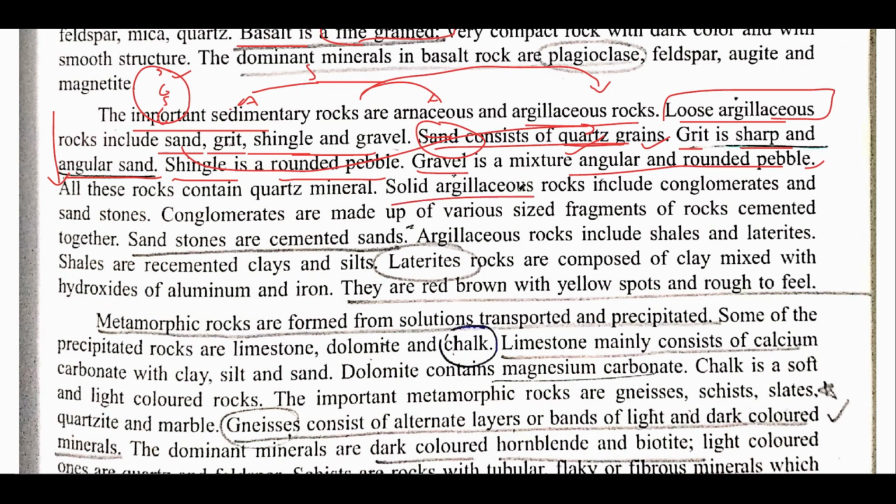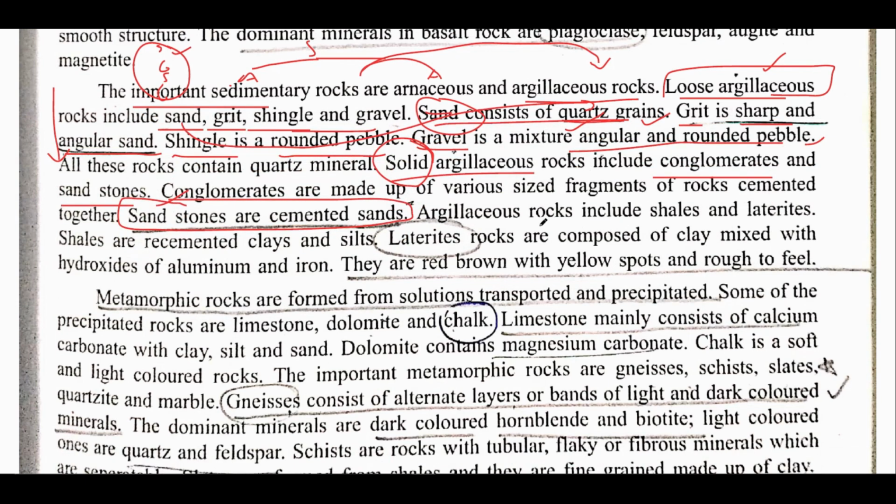Alright, after that there are solid arenaceous rocks, and that includes conglomerate and sandstone. See, if you talk of loose, it consists of sand, grit, shingle, and gravel. While in case of solid, basically there are two types, that is conglomerates and sandstones. Now, conglomerates are made up of various size fragments, that are cemented together and form rocks. Now, basically, sandstones are the cemented strands. This is a very important statement. Now, argillaceous rocks include shales and laterites.